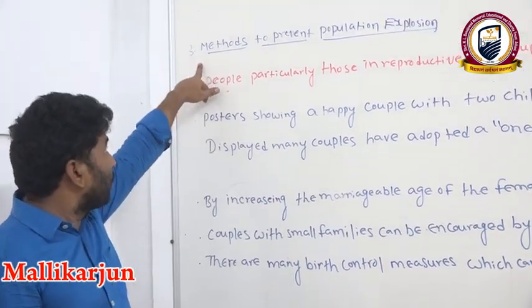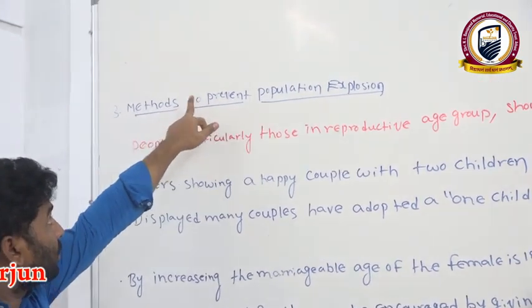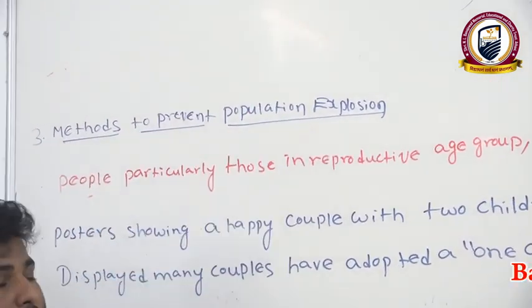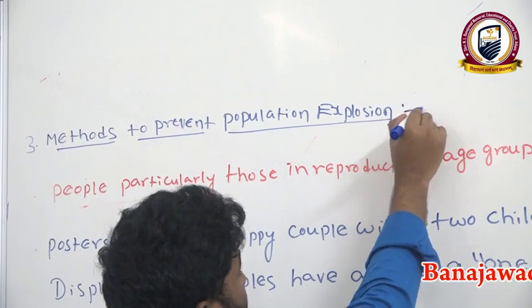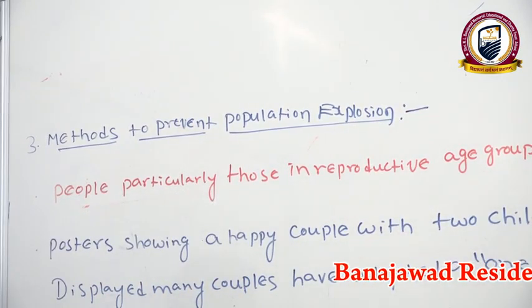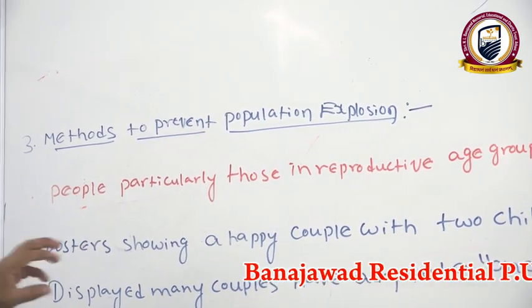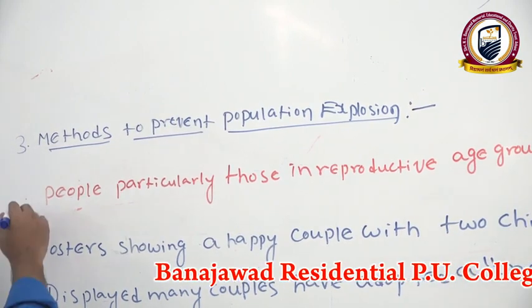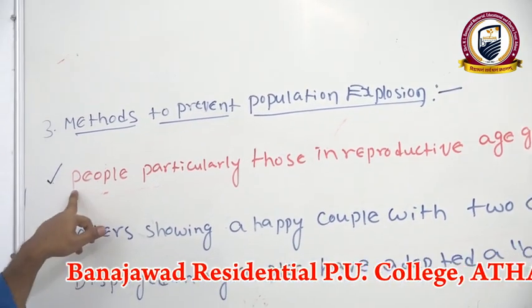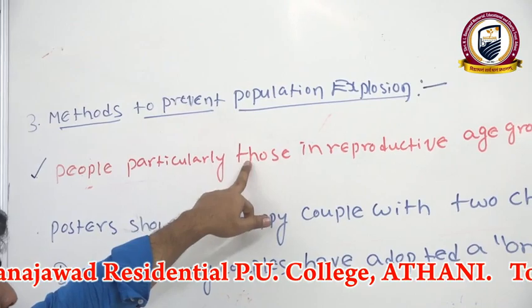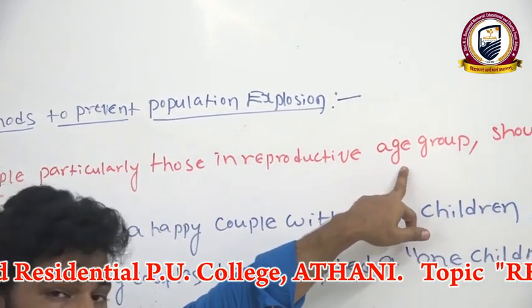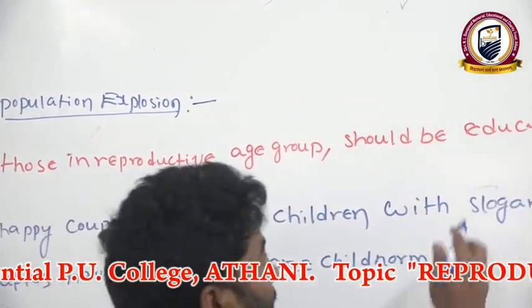Now we will discuss the methods to prevent population explosion. How are we going to prevent the population explosion? What methods are available in society? The first one: the people, particularly those in the reproductive age group, should be educated.